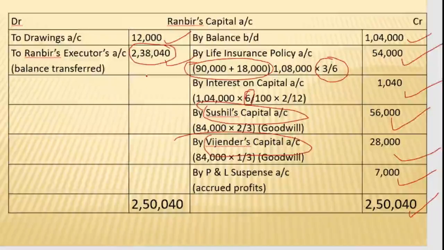It will be carried to the other account which we are preparing, Ranbir's executor's account. Here we got the balance on the debit side, so that balance will be recorded on the credit side in the executor's account. Now we will prepare Ranbir's executor's account.